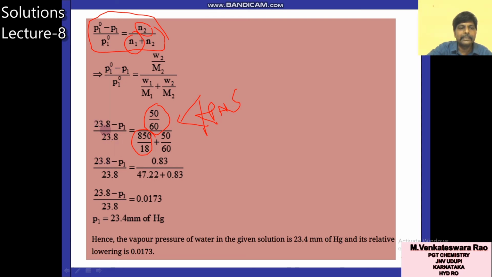So simplify this equation. You will get P1 is equal to 23.4 mm of Hg. This 23.4 mm of Hg is the vapor pressure of solution. What is the vapor pressure of pure solvent? 23.8. You can observe 23.8 is the vapor pressure of pure solvent, and here 23.4 is the vapor pressure of solution. You have to always check that the vapor pressure of solution is a lower value than the vapor pressure of pure solvent. Hence this is the vapor pressure of water in the given solution.